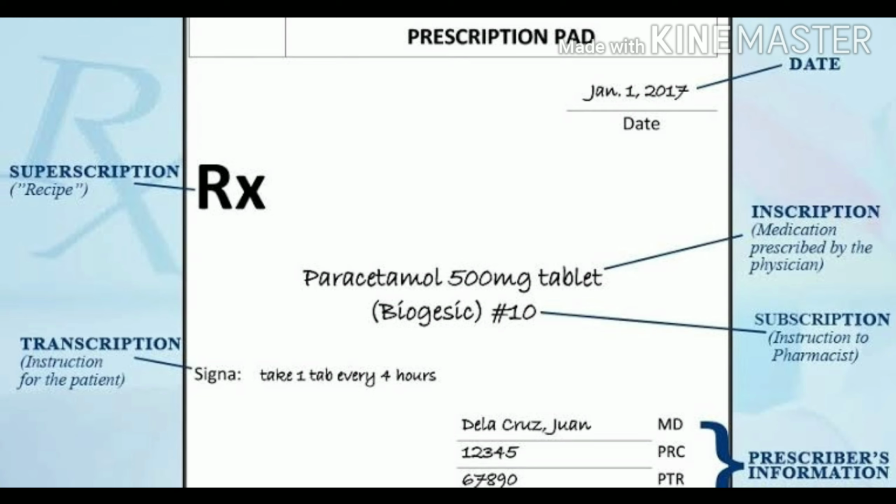A prescription contains some sections. They are the superscription section, inscription section, subscription section, and signature section. First, the superscription section, which contains the prescription date and patient information such as name, address, age of the patient, etc. The inscription section represents what medication is to be dispensed. The subscription section contains dispensing direction to the pharmacist. The signature section contains direction to the patient.